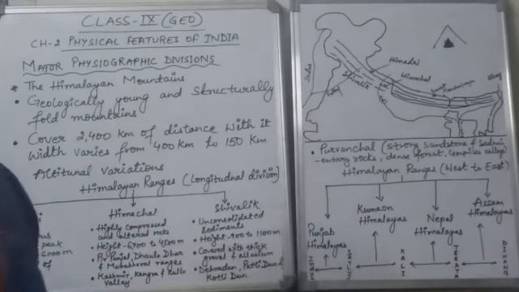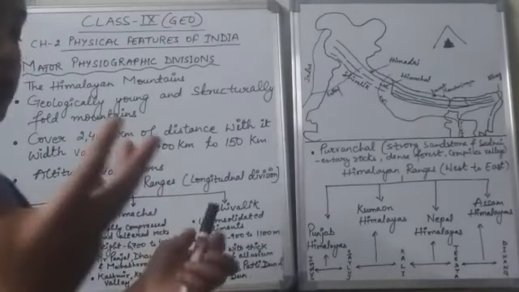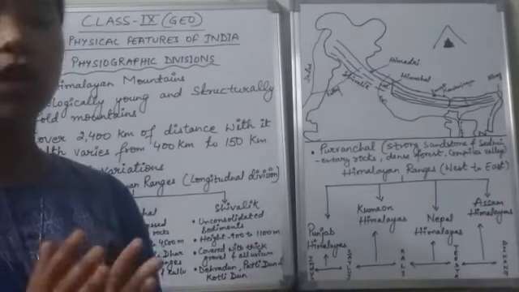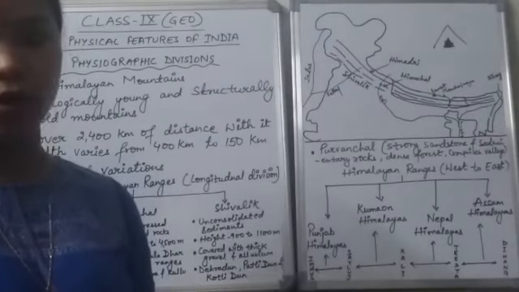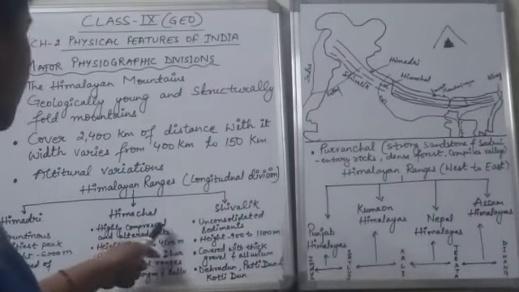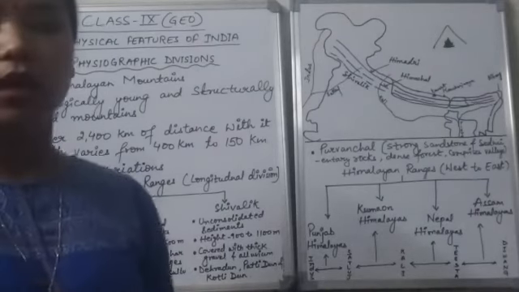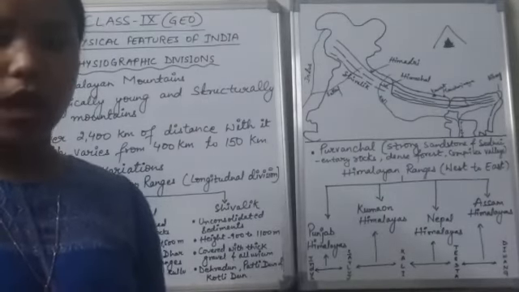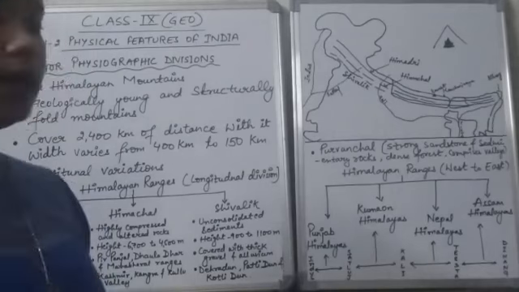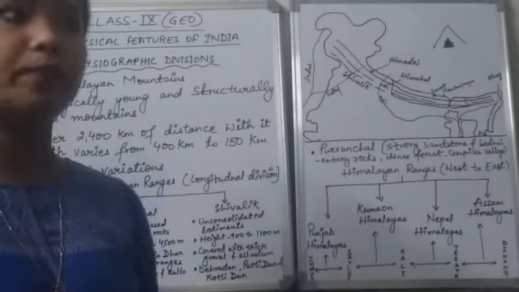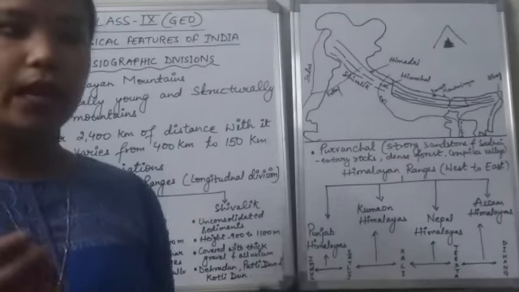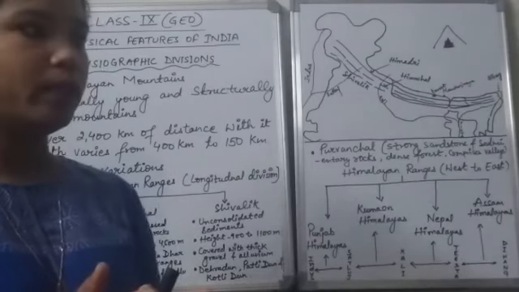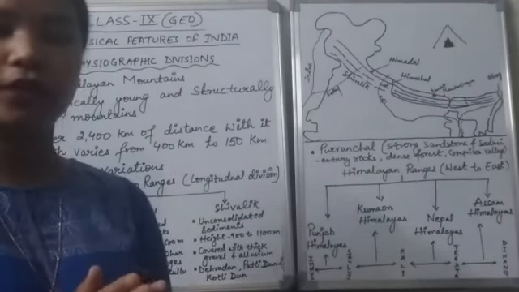Now, highly compressed and altered rocks. These Himalayan ranges are also composed of compressed and altered rock. Highly compressed and altered rocks are called metamorphic rocks. These metamorphic rocks are rocks which have been transformed because of intense pressure and many variations of temperature.